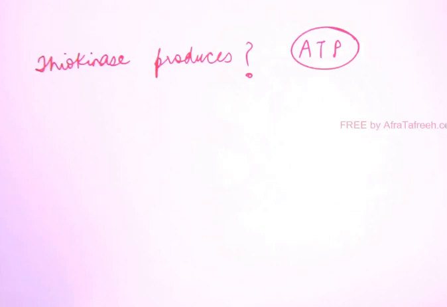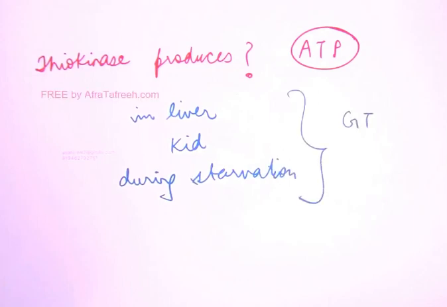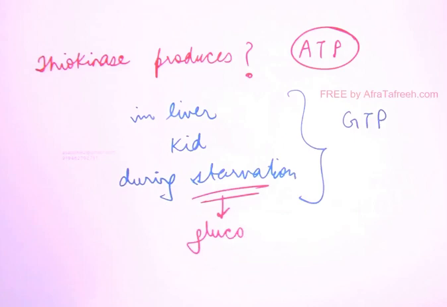But if they ask you about thiokinase in liver, in kidney, and during starvation, if they ask you these 3 conditions, in liver, in kidney, during starvation, it produces what? Then you will say GTP. Understand why? Because during starvation, gluconeogenesis occurs.